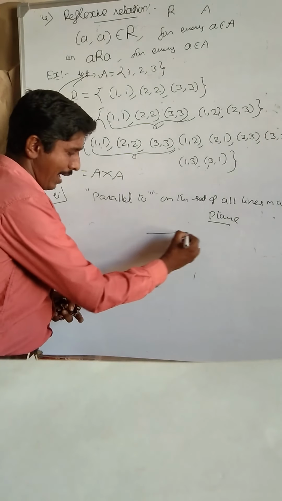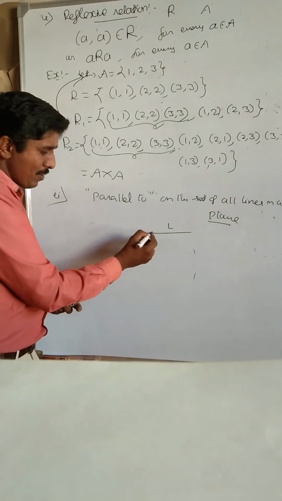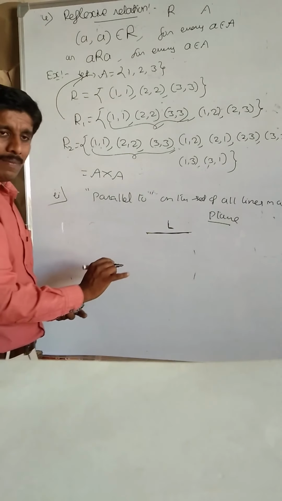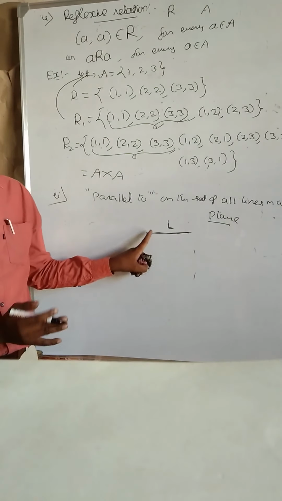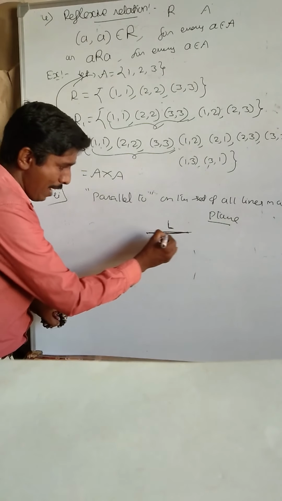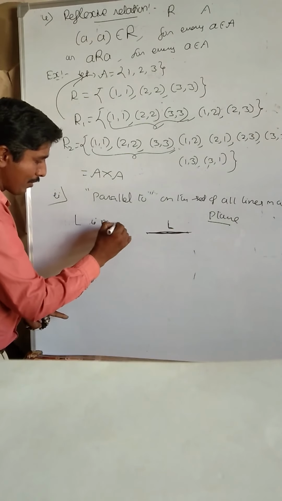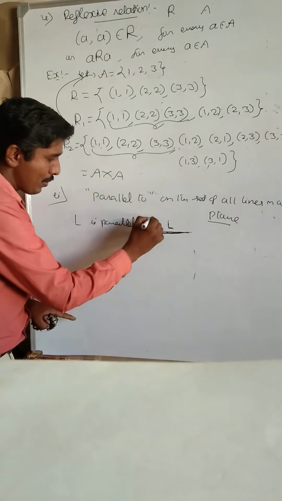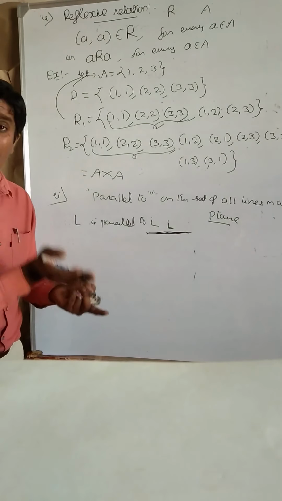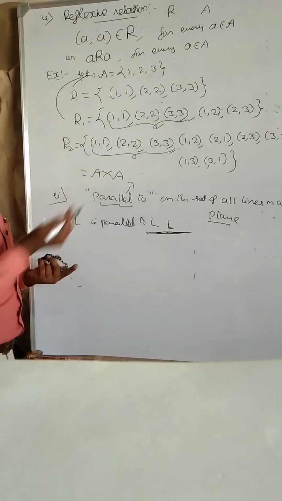I am taking one line, line L. When we say that parallel to is reflexive, it means this line is parallel to itself. Line L is parallel to line L, so we say that the parallel to relation is reflexive. Here this line L, again the same line L. Clearly, line L is parallel to L, because we know that every line is parallel to itself. Therefore, the relation parallel to is reflexive.